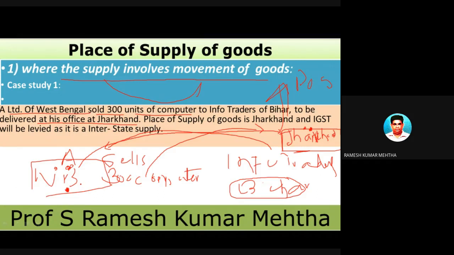That is, one place is in West Bengal and the other place is in Jharkhand. So West Bengal and Jharkhand are two different states. So this is a case of interstate supply of goods. So in this case, we are going to levy IGST, because in case of interstate supply of goods or services, IGST is levied. Hope you have understood this particular example.